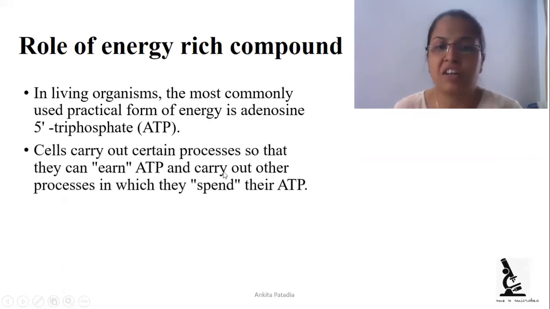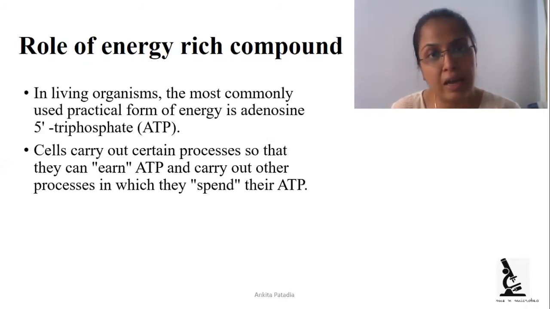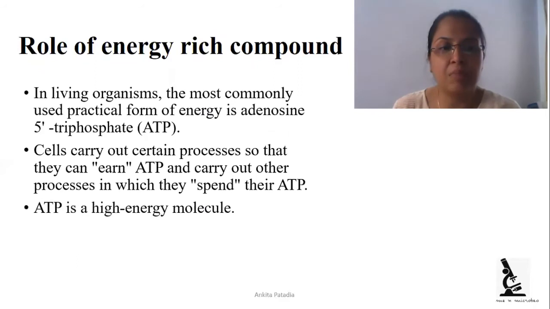The cell carries out certain processes in which it earns ATP, and carries out other processes in which it spends ATP. Means in some pathways they are generating ATP and in some other pathways they are utilizing ATP for energy production. We have studied in our previous session that energy rich compounds are used during metabolism, during catabolism and anabolism, where the energy rich compound is generated and utilized. These are high energy molecules, that's why they are considered energy rich compounds.